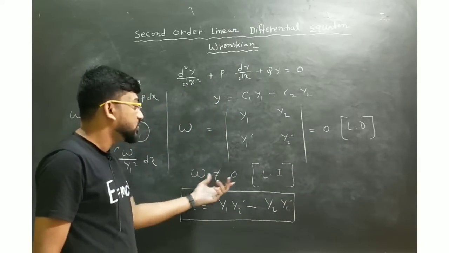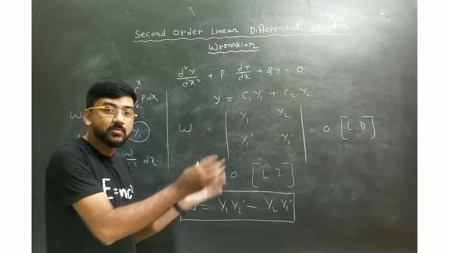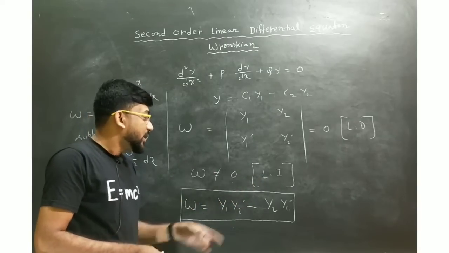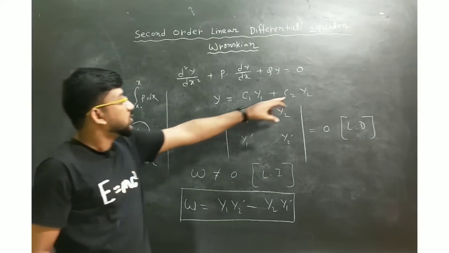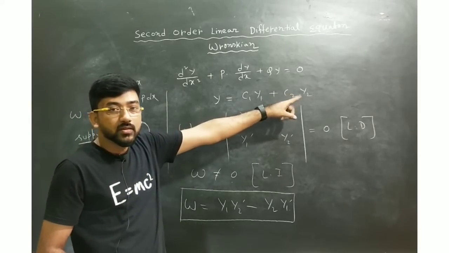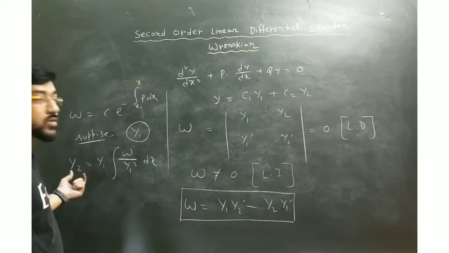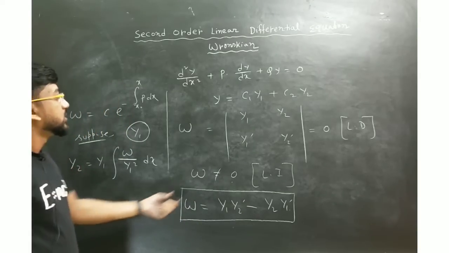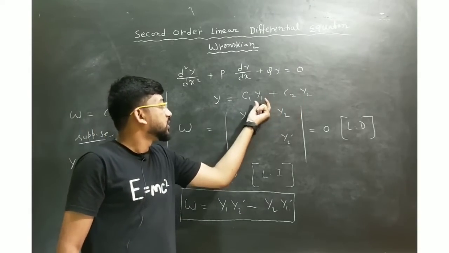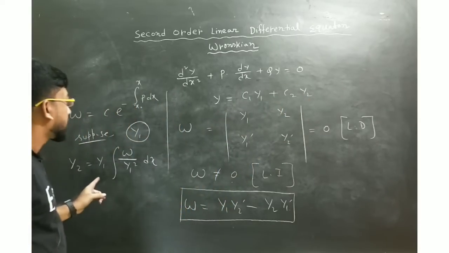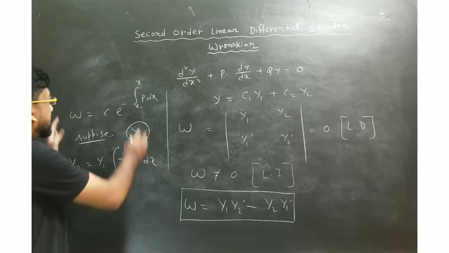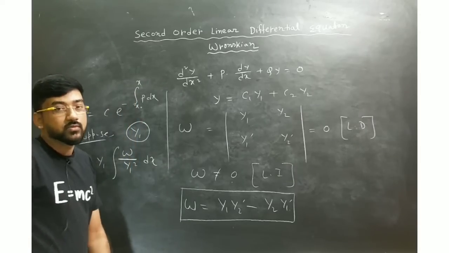If it is not 0, then the solutions are linearly independent. So this is one type of question that can be asked. Another type of question is, if one solution is given, then you are asked to find another solution. So if you are given y1, you can find y2. If you are given y2, you can find y1 also. And sometimes you need these kinds of equations according to the problem.